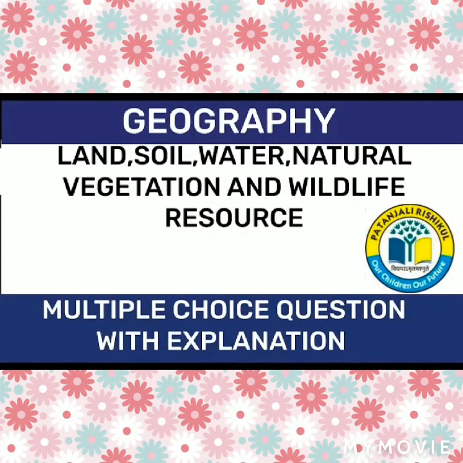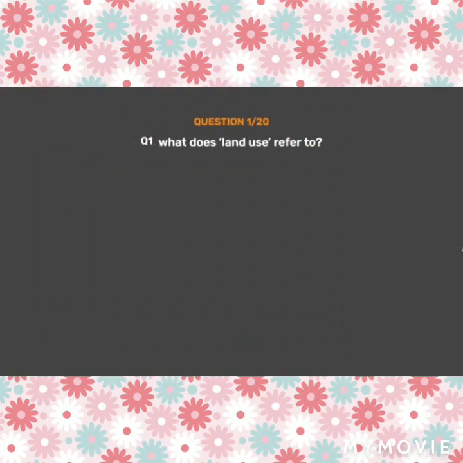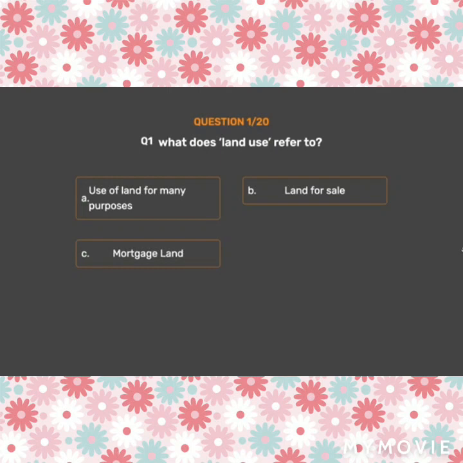This is a revision video of Chapter 2, Land, Soil and Water Resources, and Chapter 3, Natural Vegetation and Wildlife. Question number 1. What does land use refer to? Option A. Use of land for many purposes. Option B. Land for sale. Option C. Mortgage land. Option D. None of these.